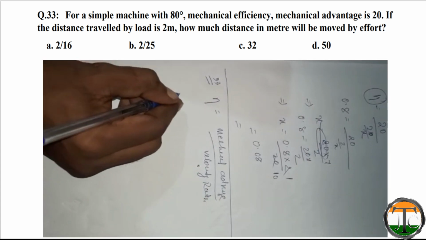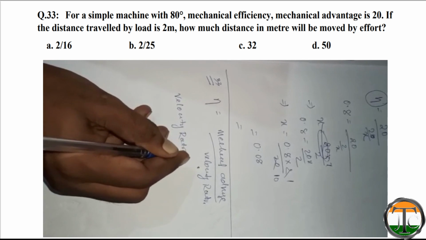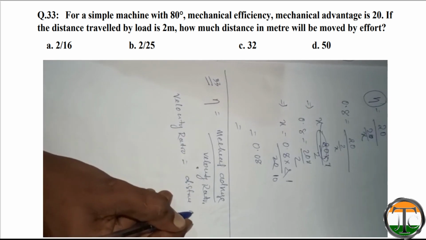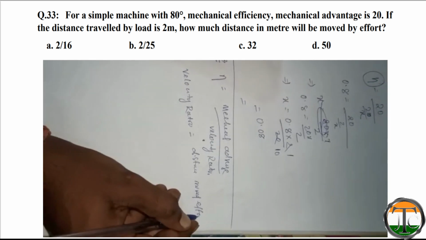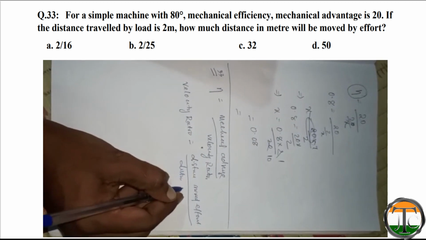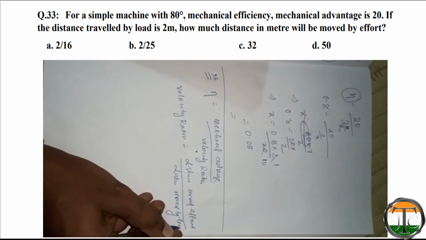This velocity ratio has another formula: velocity ratio is equal to distance moved by effort divided by distance moved by load.